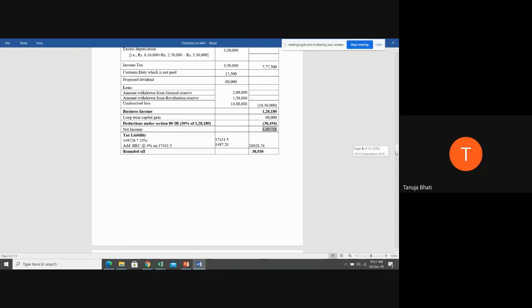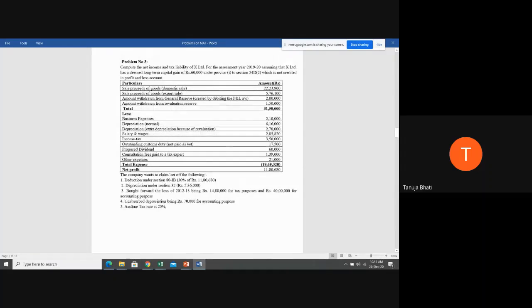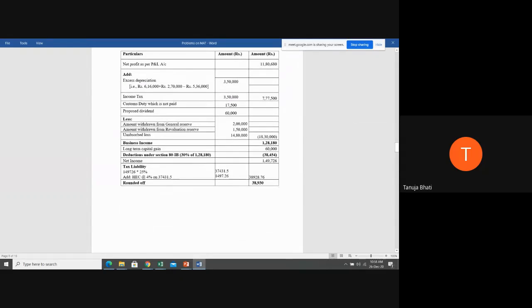Now, to this net income, you have to minus unabsorbed depreciation, because we are doing as per the normal provisions of income tax. But should we take this amount of unabsorbed depreciation, students? Because this is 70,000 for accounting purpose. So should we consider unabsorbed depreciation? We should not, because it is not for tax purpose, it is just for accounting purpose. But suppose if they would have given for tax purpose, then at the last you have to always minus from the net income unabsorbed depreciation, that we have seen in problem number 1.